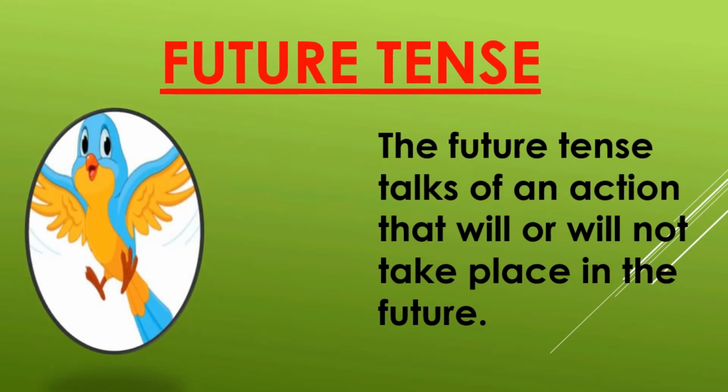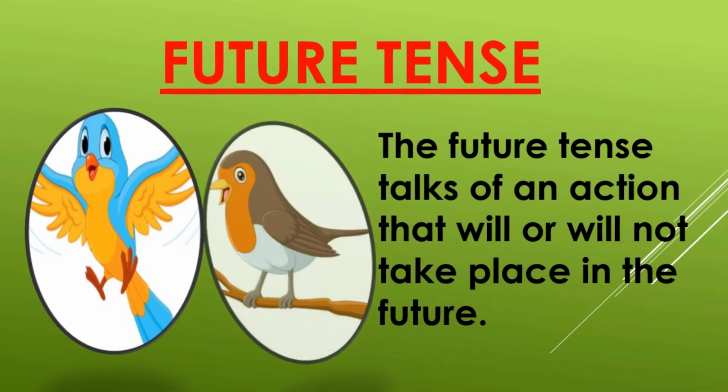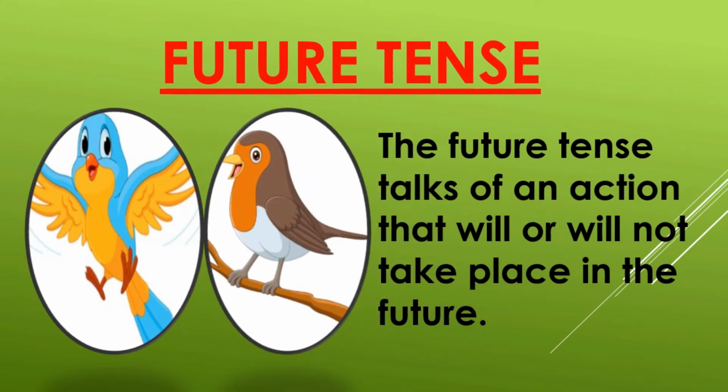Let us have a look at this picture. In this picture, we find a bird flying in the sky. And in the second picture, we find a bird sitting on the branch of a tree. It is not flying as the first bird, but it may fly sometime later. So, the second bird has not yet started flying. Therefore, its action of flying will take place later on. This is what is known as the future tense.